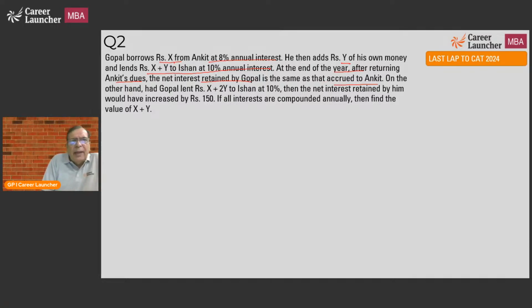So, Gopal borrows X rupees from Ankit at 8% annual interest. As far as Ankit is concerned, his income will be 8% of X because he's going to get 8% interest from Gopal. And then what does Gopal do? He adds Y rupees of his own money and lends X plus Y to Ishan at annual interest of 10%. So what will be the income of Gopal? Gopal will get 10% of X plus Y. So 10% of X plus 10% of Y, out of which 8% of X he's already given to Ankit. So he'll get 2% of X plus 10% of Y. As per the question, these two are equal.